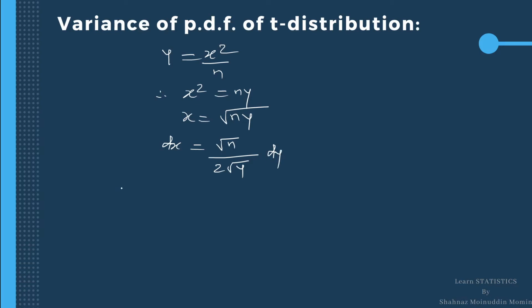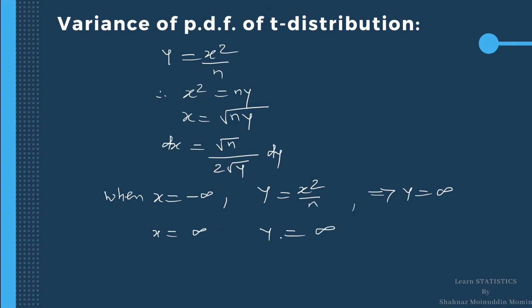We shall calculate the limit of integration. When x equal to minus infinity, put x equal to minus infinity in y equal to x square by n. This will give y equal to plus infinity. Similarly, when x equal to plus infinity, y is equal to plus infinity, means here the range of y is from 0 to infinity.